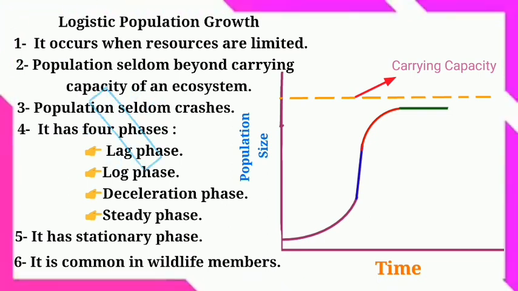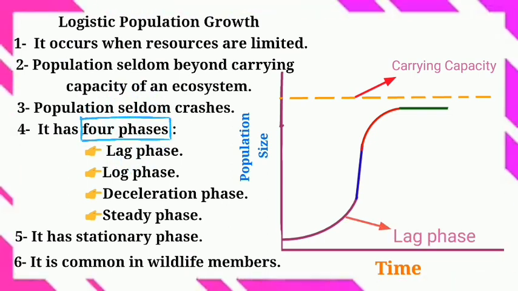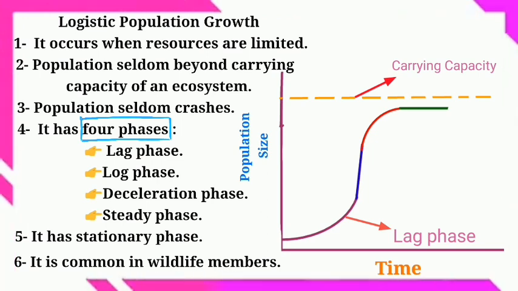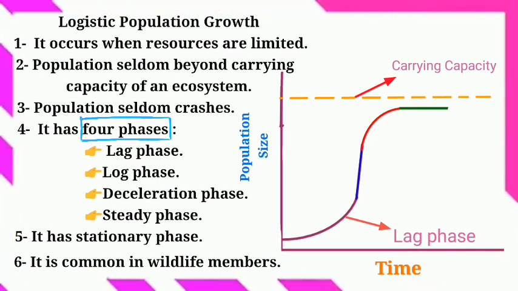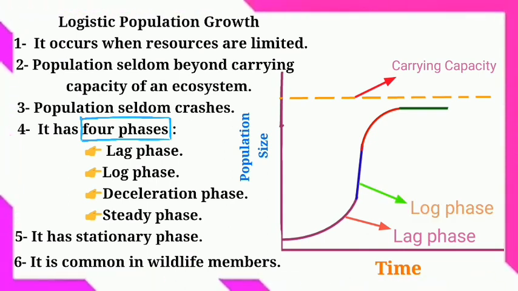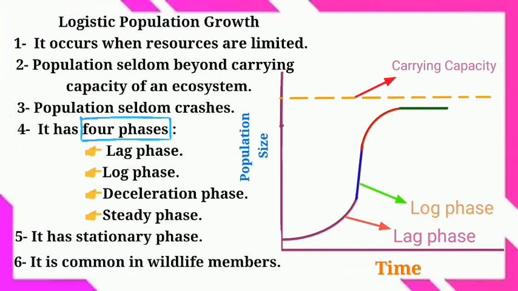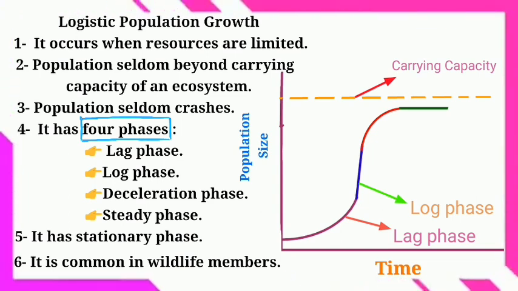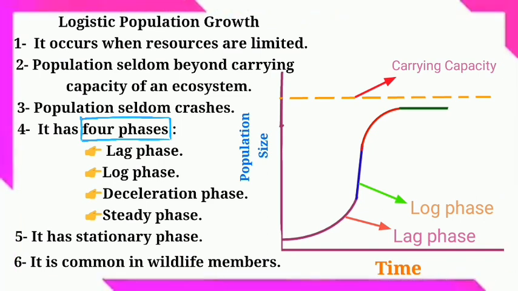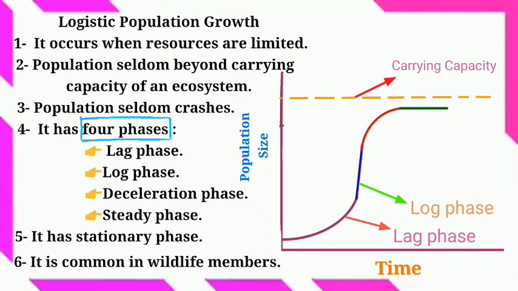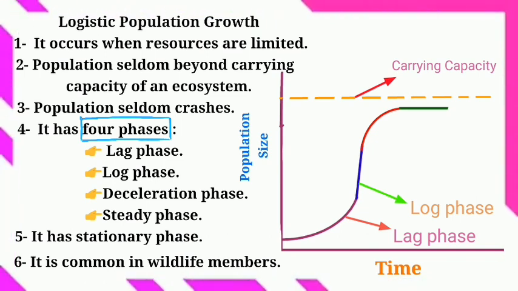Logistic population growth has four phases. The lag phase, which is the initial phase, as I told you in the exponential growth curve. The log phase, in which the population grows in a logarithmic fashion, same as the exponential growth graph. But in logistic population growth, there are two more phases: the deceleration phase and the steady phase, or stationary phase.